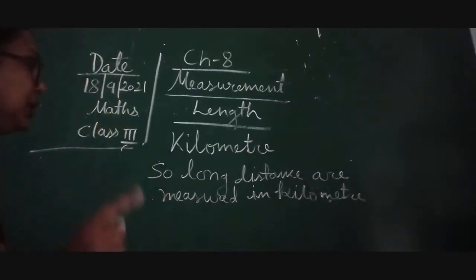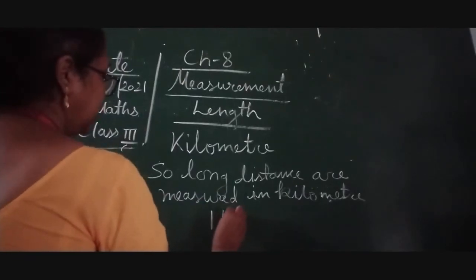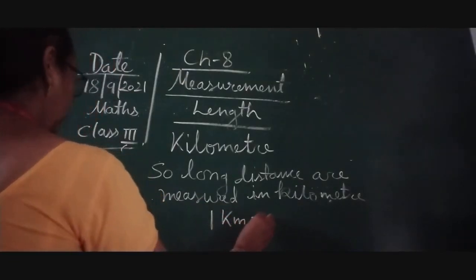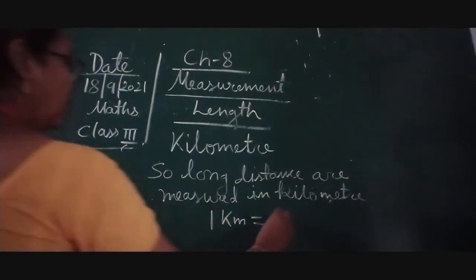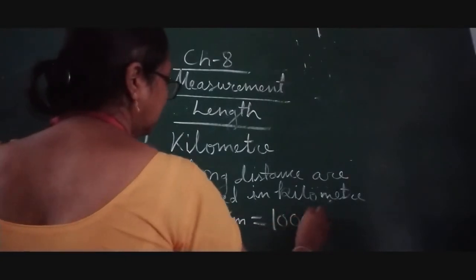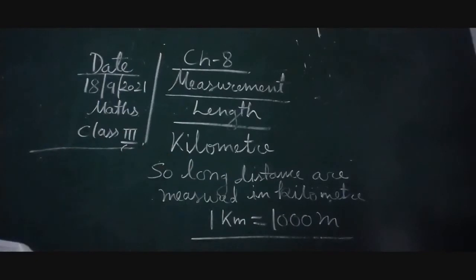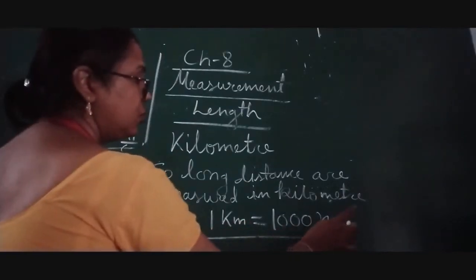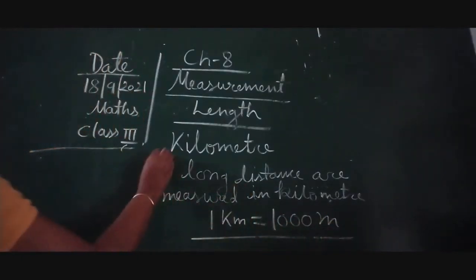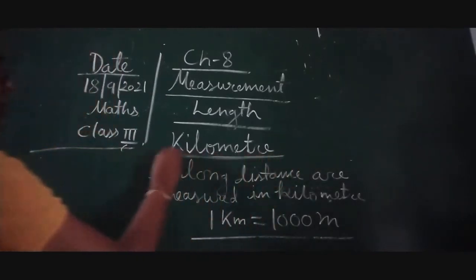So what is the unit of kilometers? So children, 1 kilometer equal to 1000 meter. So children, here you can see 1 kilometer equal to 1000 meter. We are just talking about the kilometer.